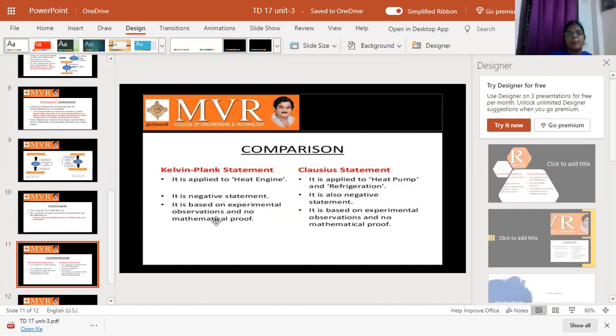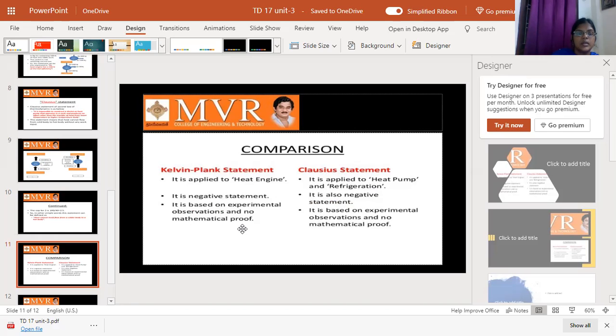Next, let's go to another topic: the comparison between the Kelvin-Planck statement and the Clausius statement. The Kelvin-Planck statement is applied to a heat engine, and the Clausius statement is applied to a heat pump and refrigerator. The Kelvin-Planck statement is a negative statement because it violates the second law of thermodynamics. The Clausius statement is also a negative statement because it also violates the second law of thermodynamics.